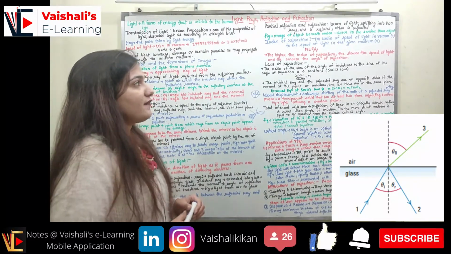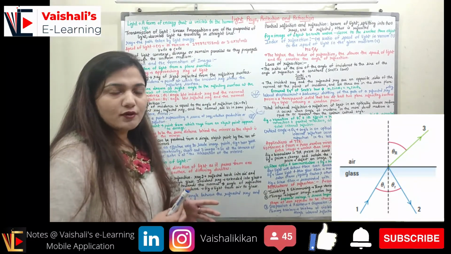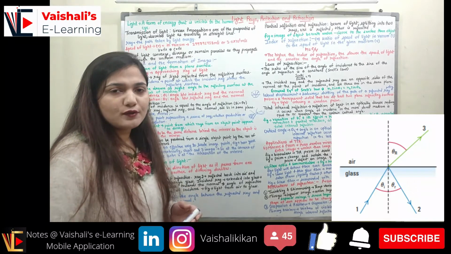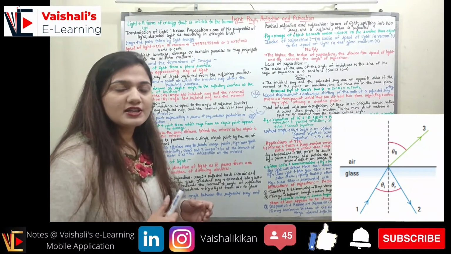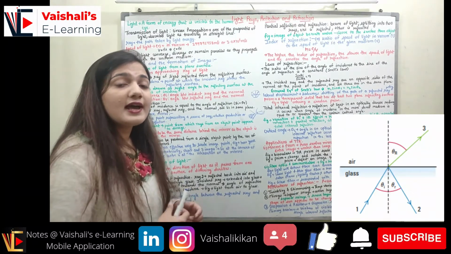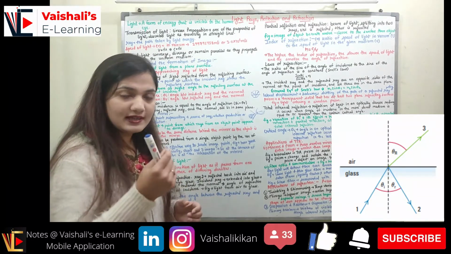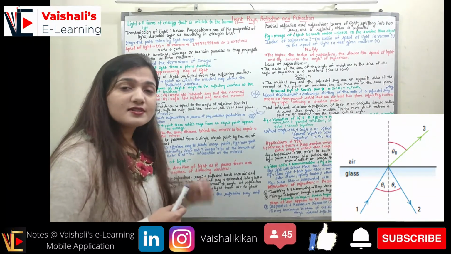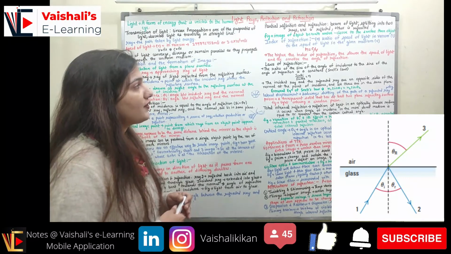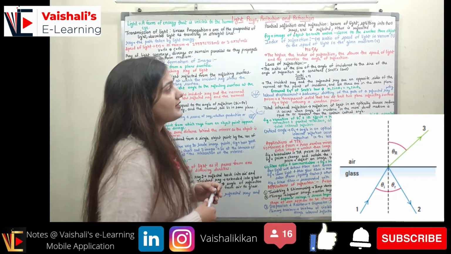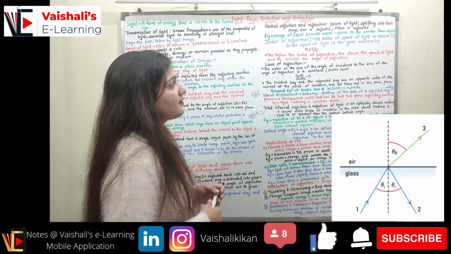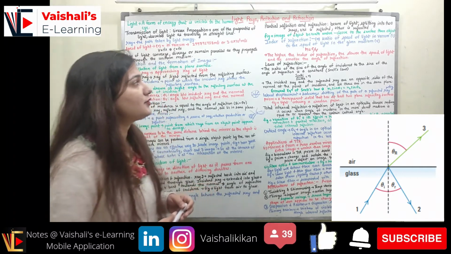Coming to partial reflection and refraction. Now we know the concept of reflection, and we know the concept of refraction. Partial reflection and refraction means that some of the light is reflecting and some of the light is refracting, so both phenomena occur. The beam of light is splitting into two rays, one reflected and another refracted. You can see the figure here.